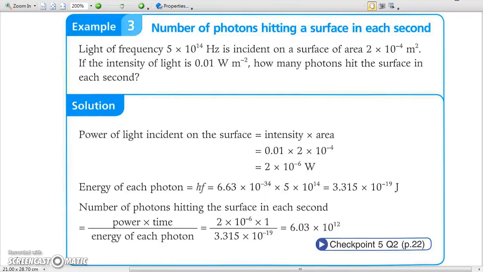Example 3. Number of photons hitting a surface in each second. When the intensity of light is given, you may find the power of light reaching a given surface, and then find the number of photons arrived for the given frequency of light.